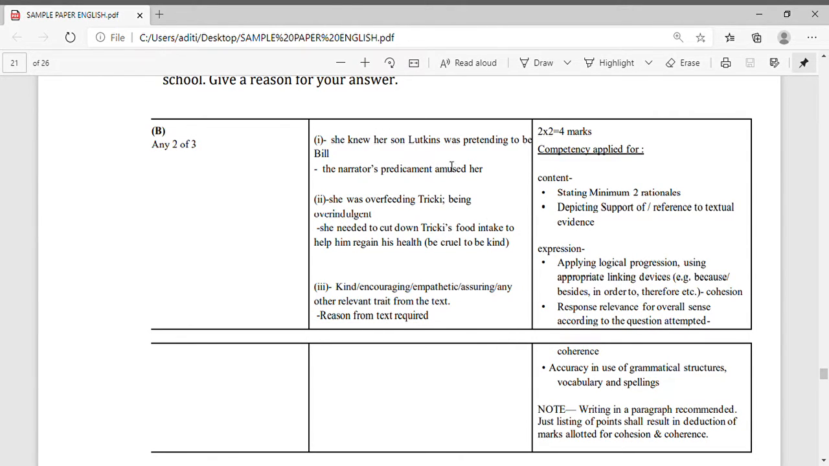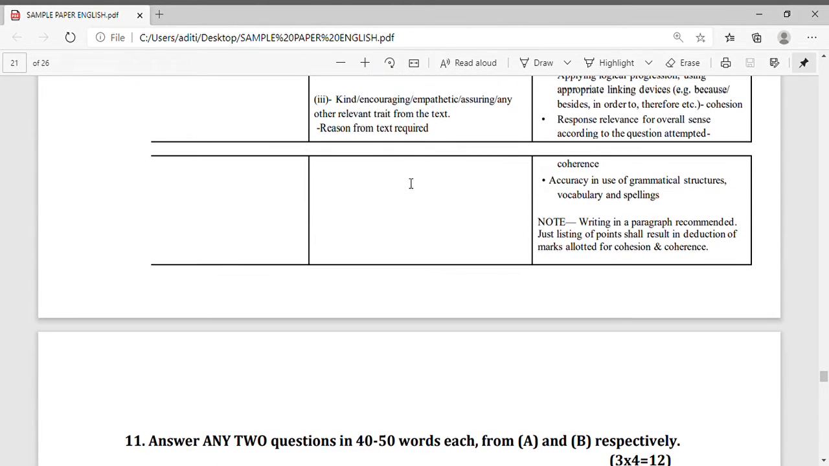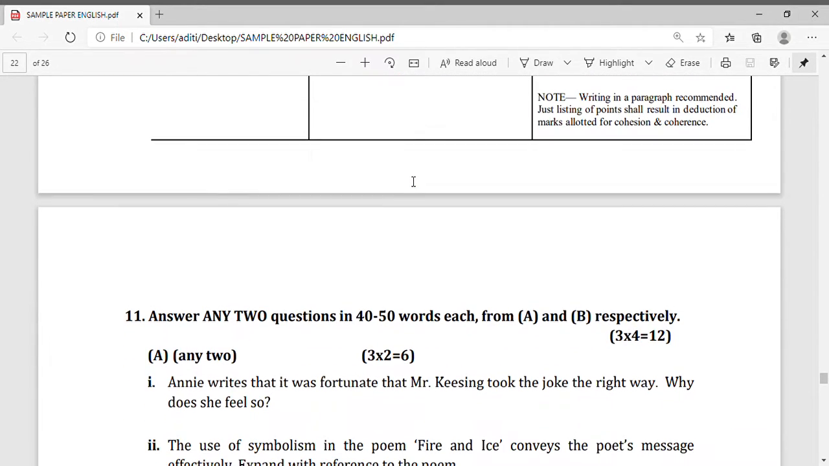She knew her son Lutkins was pretending to be Bill. The narrator's predicaments amused her. So these are the points you have to write in your answer. Then only you will get the marks. Now question number 2: she was overfeeding Tricky, being overfed. Now you can see the answers. These points you have to write. The same points should be there for your question. If you do not write these points, you will not get the marks. You can't blame CBSE that we have not got the marks.